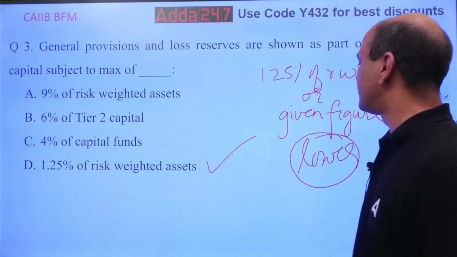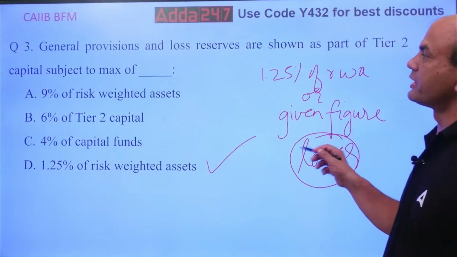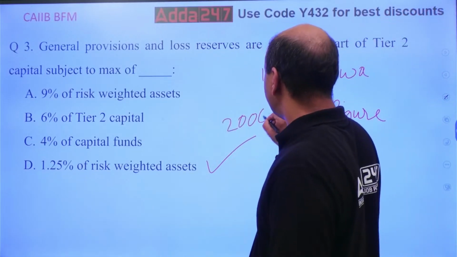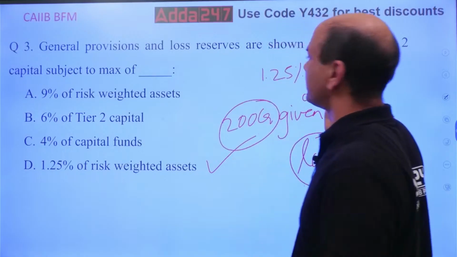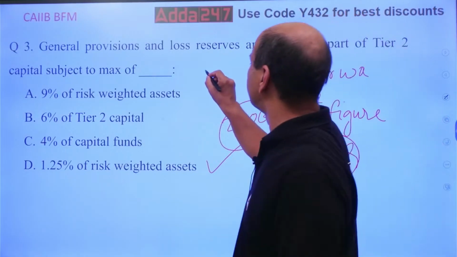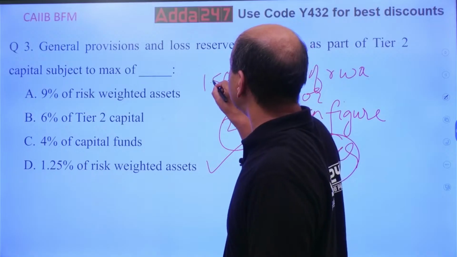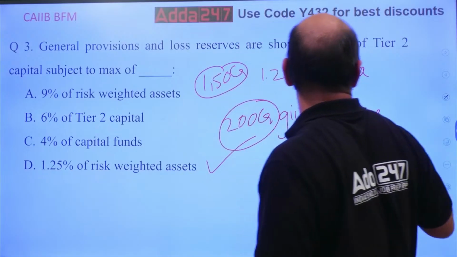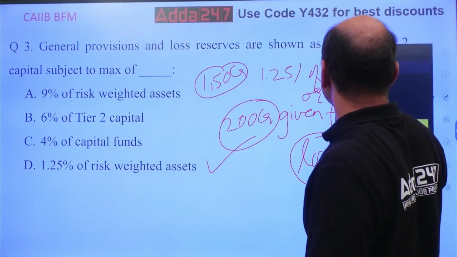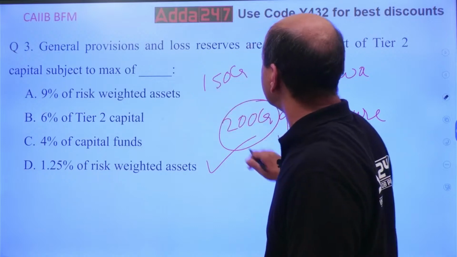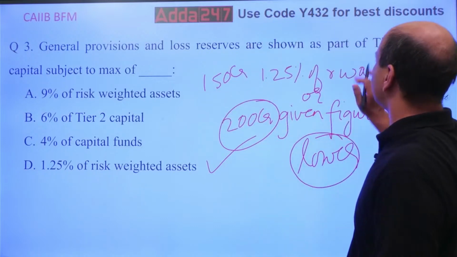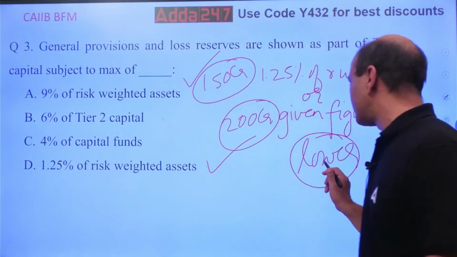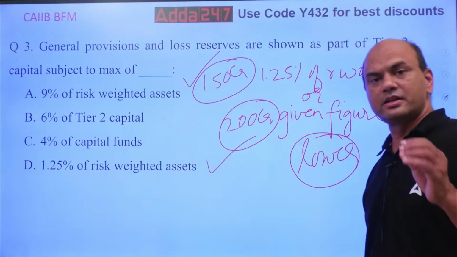Means in the exam, if they give you this given figure of general provisions as, let's say, 200 crores. And your answer using 1.25% of RWA comes out to be, let's say, 150 crores. So this answer comes out to be 150 crores. Then you have to take this one lower. You don't have to take the higher. Okay.